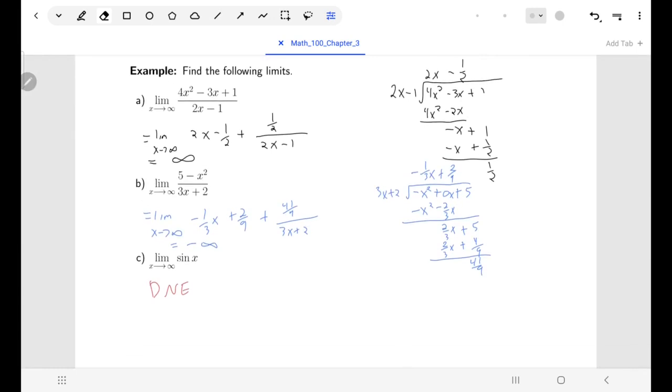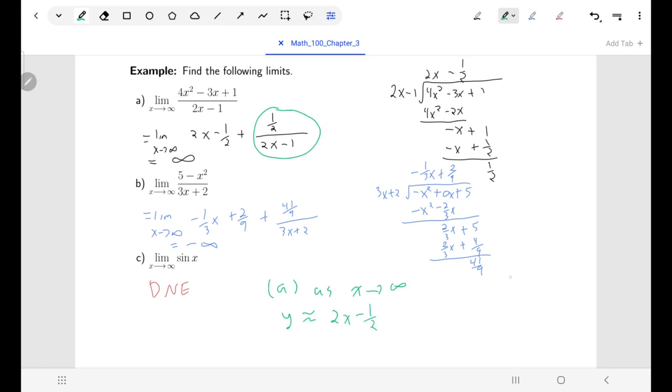The last little thing I wanted to mention about this, and this is something we'll talk about a little bit in curve sketching, is we could say for both the limits in part A and part B, they tell us a little bit something about the graph. Specifically in part A, as x becomes infinitely large, that 1/2 over 2x minus 1 gets closer and closer to being 0. So that means as x gets large, our y values get closer and closer to just that straight line, 2x minus 1/2.